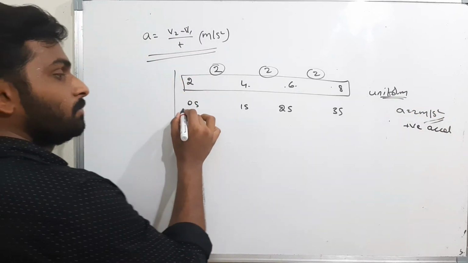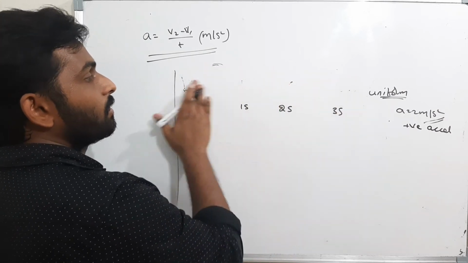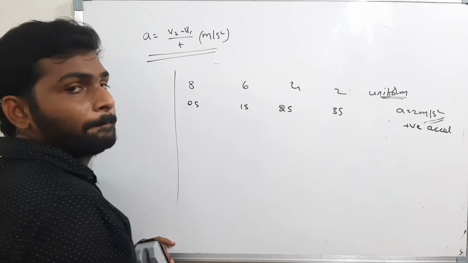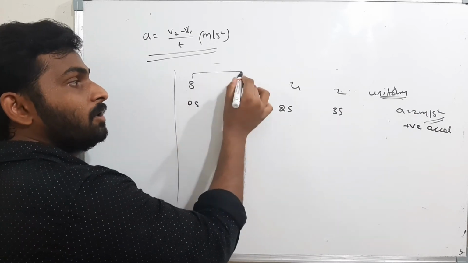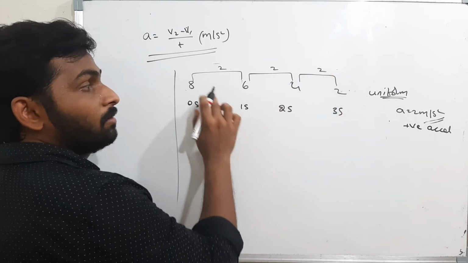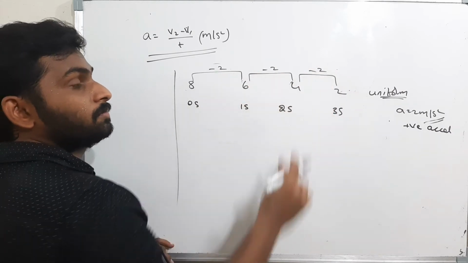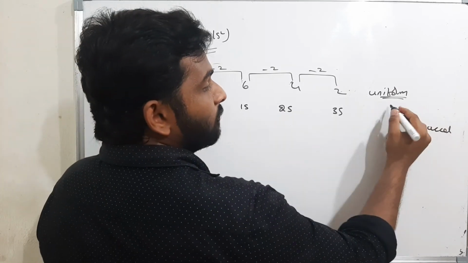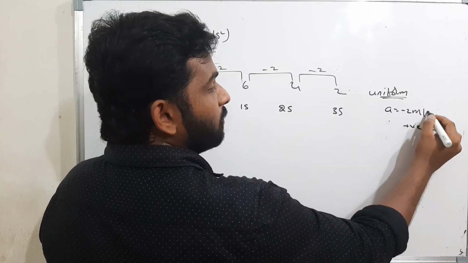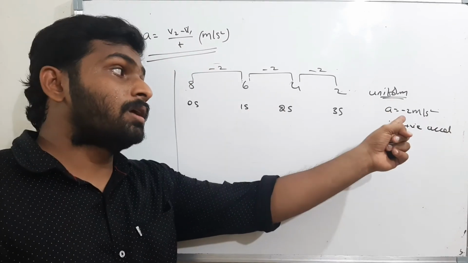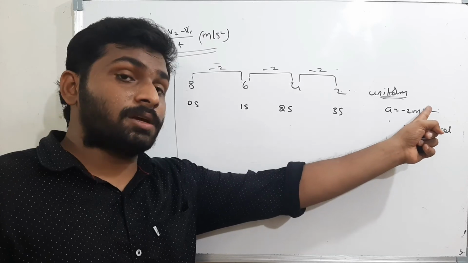Now tell me, 8, 6, 4, 2. The difference in the velocity is 2. Here the velocity difference is 2. Here the velocity difference is 2. The difference is minus 2, minus 2, minus 2. What is the difference per unit second? That is nothing but acceleration. What is acceleration here? Acceleration is minus 2 meters per second square. Now, is it uniform or non-uniform? Everywhere the acceleration value is minus 2 meters per second square.